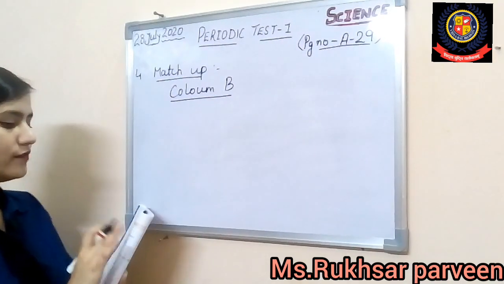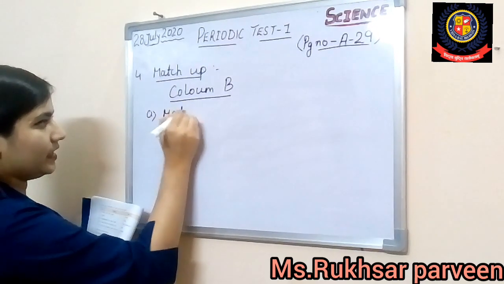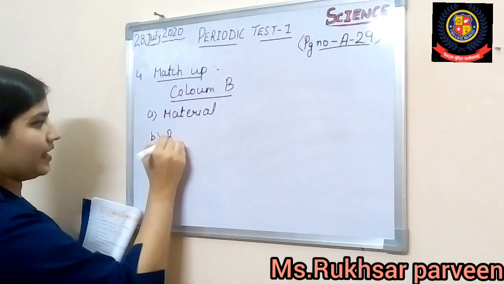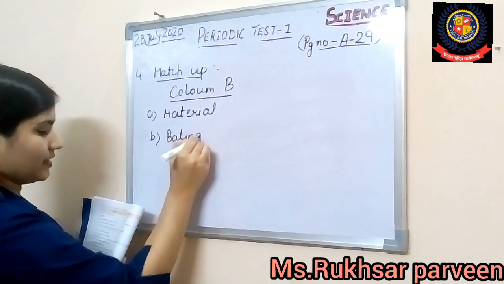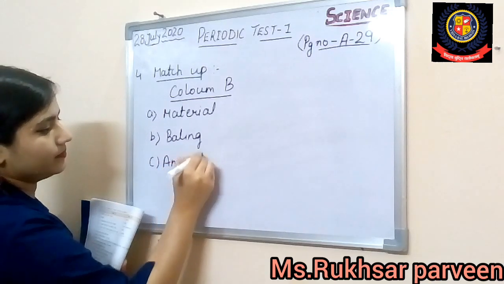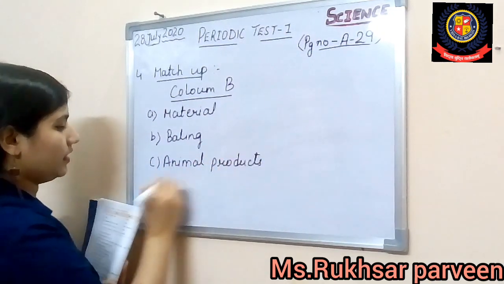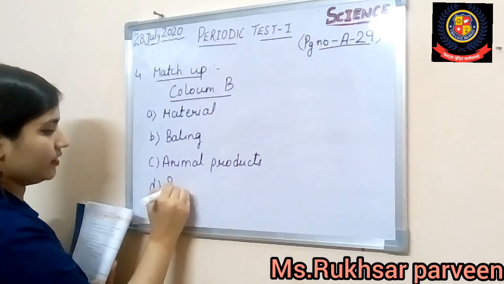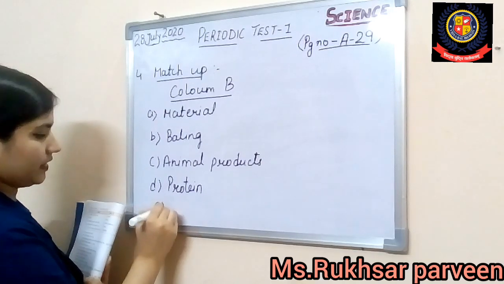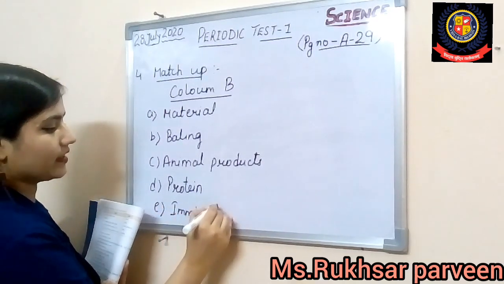How will we do it? First you have to mention all the parts. It's written like material. Alright, it's written material. Then B is mentioned baling. Alright, and C they have written animal products. Animal products. Then in the D part they have written protein. Then in the E part they have written immiscible. Alright, these are the options that they have written.